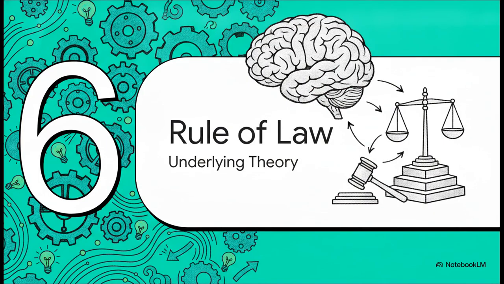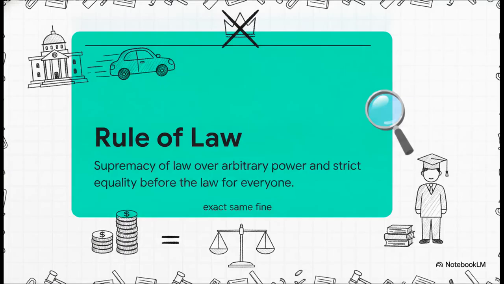Section 6, Rule of Law and Recap. Time to talk about the underlying theory. Imagine a high-ranking government official gets caught speeding, and they end up having to pay the exact same fine as a local college student. The plain meaning here is simple: no one is above the law. The precise term for this is Dicey's Rule of Law. Formulated by the scholar A.V. Dicey, this vital doctrine requires the absolute supremacy of law over arbitrary power and strict equality before the law for everyone, completely regardless of their status or title.